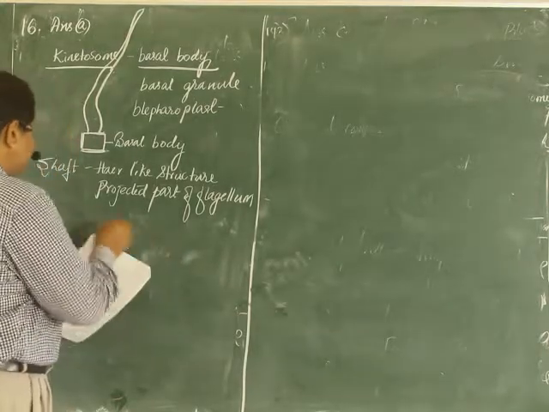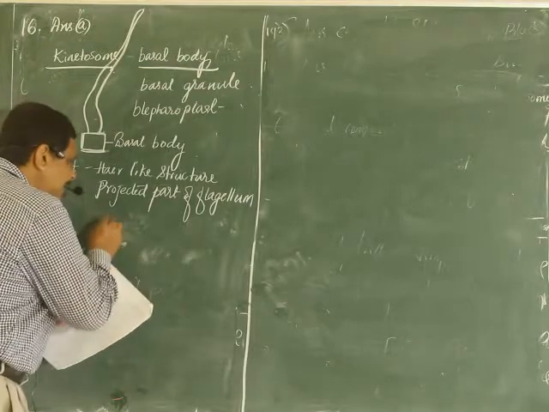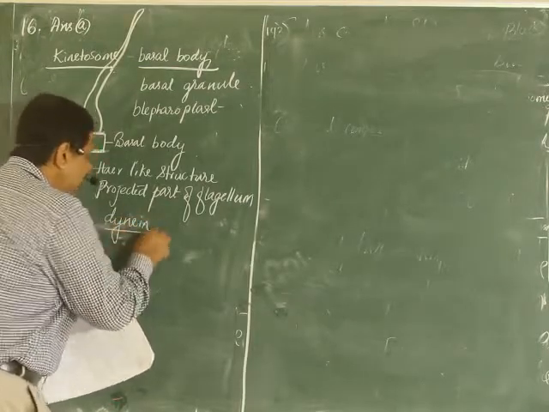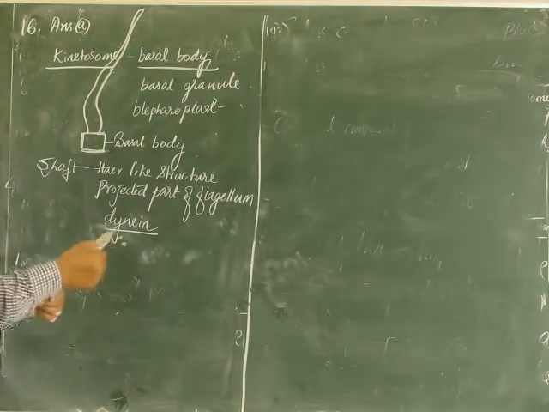This consists of a protein called dynein. What is the protein found in the shaft? That is dynein.